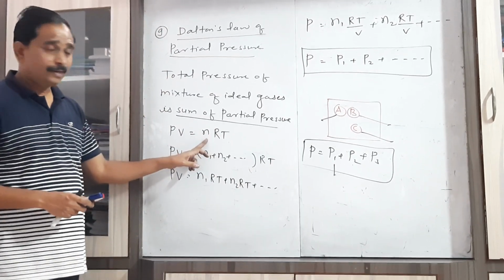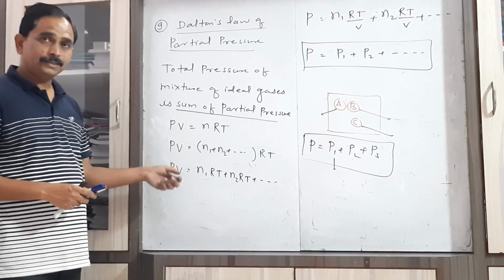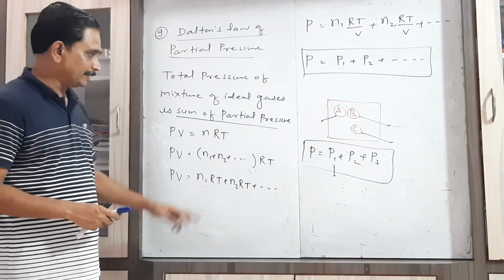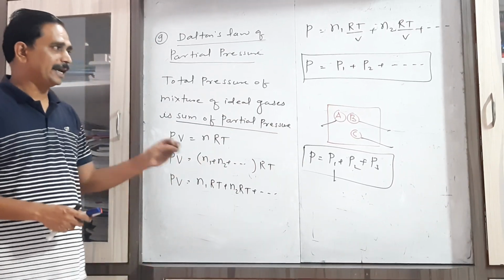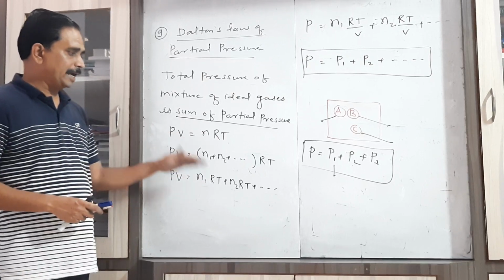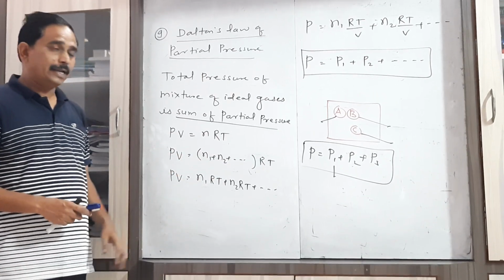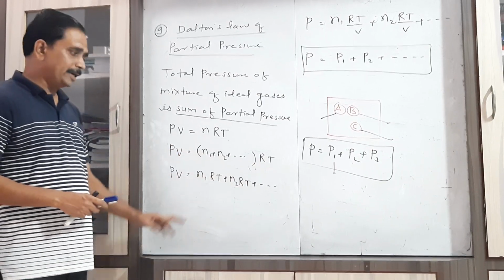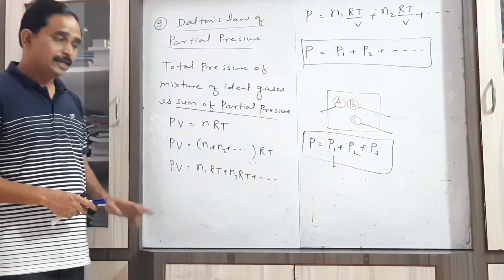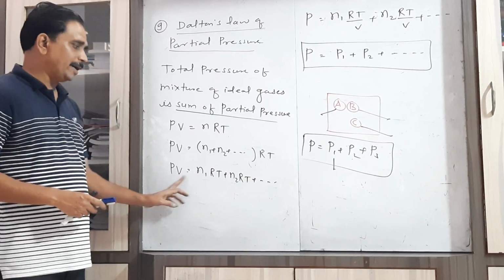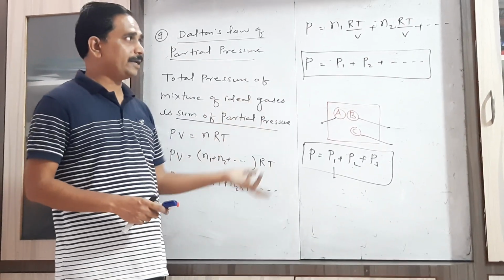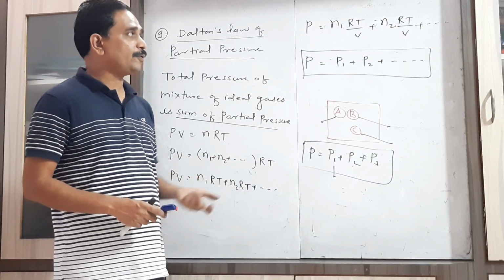Now if we split that total number as n1 plus n2 and so on, where n1 is the number of moles of the first gas, n2 the number of moles of the second gas, n3 the number of moles of the third gas, then we can write PV equal to in bracket n1 plus n2 and so on, RT. Now if we multiply RT to every mole, that is PV equal to n1 RT plus n2 RT and so on. If we again divide by volume, then we write here P equal to n1 RT upon V plus n2 RT upon V plus n3 RT upon V.